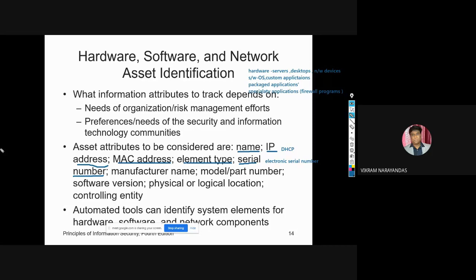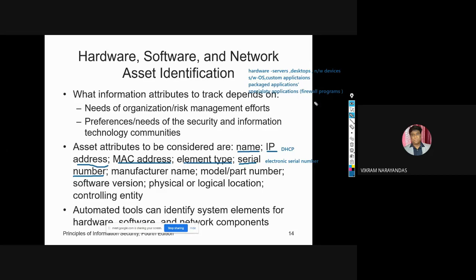The IMEI number is different from the serial number. The IMEI, International Mobile Equipment Identity, uniquely identifies mobiles. So the serial number for hardware is different from that for software. For software, you can assign a serial number for each instance of a program licensed by the organization.